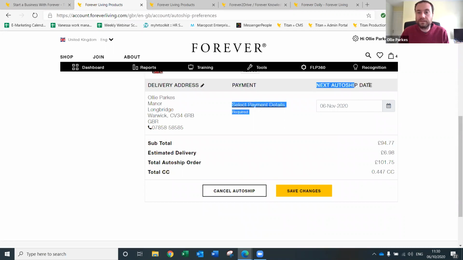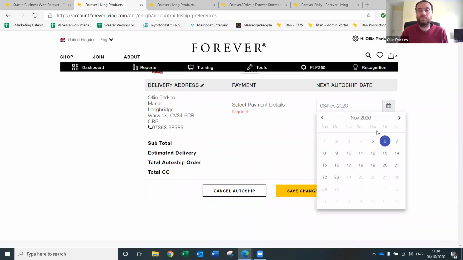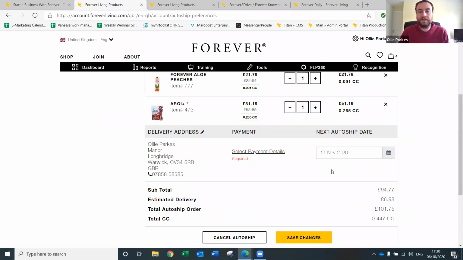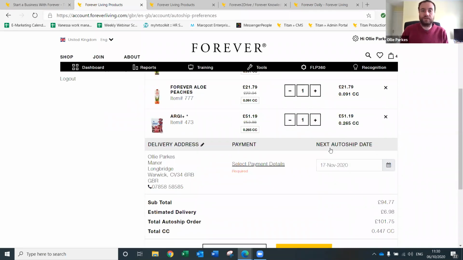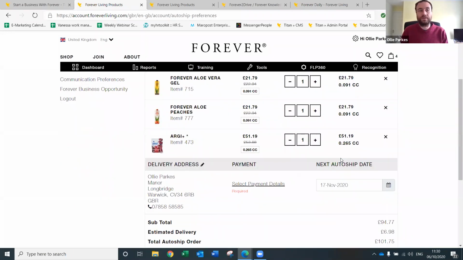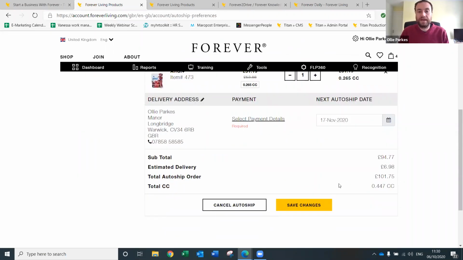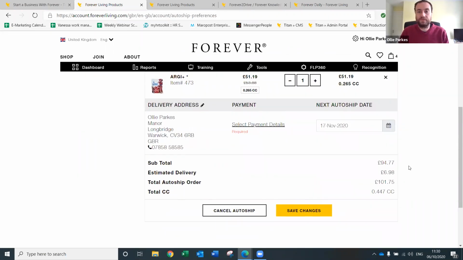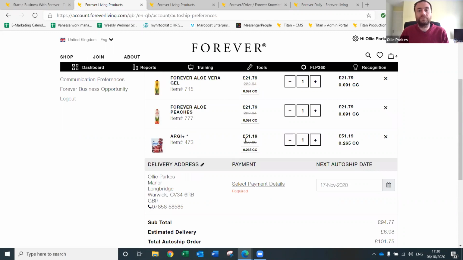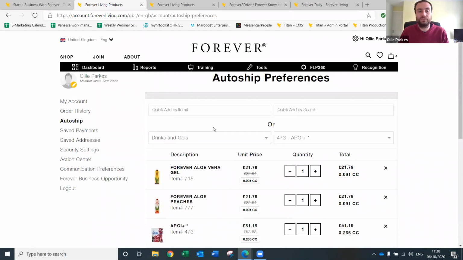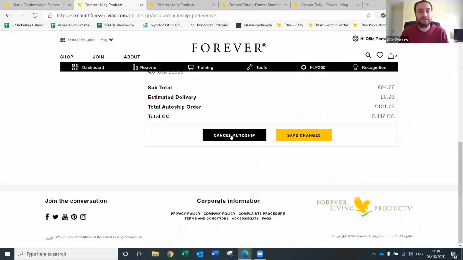And up here you say next delivery auto ship date. So let's say you want the order to be placed on the 6th of each month, or the 20th of each month, or the 17th of each month. You put the next one, which is 17th of November here, and then that will automatically place this order that you've put at the top here on the 17th of November, 17th of December, 17th of January, February, etc. And then you press save changes on that one. If you wanted to come in and edit at any time, you'd have your auto ship profiles and just press edit, or you press cancel here and that would automatically cancel it.